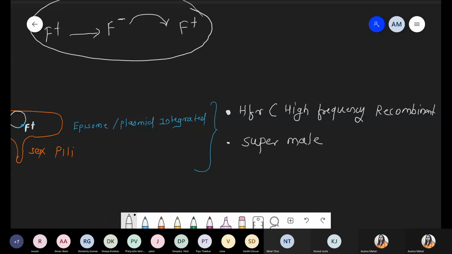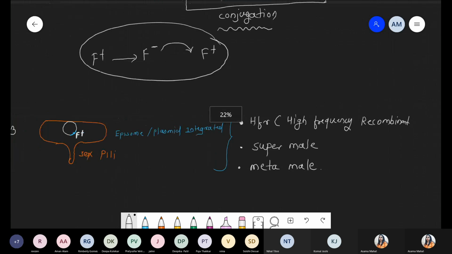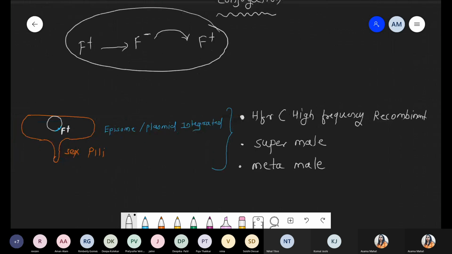But now the fertility factor is integrated with the main chromosome. So that's why we can say these are super male, or sometimes also called meta male. Got it? So how do you understand the meaning of that? Episome is an integrated plasmid with fertility factor. Because of that fertility factor, it gets a name change. Now that episome is not a normal episome. Now it has become HFR, high frequency recombinant, also called meta male, also called super male. This point is clear.